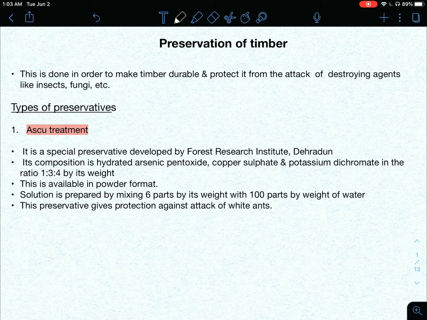We have studied defects in timber, various defects caused by different agents, and in the description box you have got many previous year questions based on that. I hope you have done those questions, and that they will be very useful for you for any exams, maybe Kerala PSC or other state PSUs or junior engineer exams, whatever it may be. Those are standard questions that will be repeatedly asked in every kind of exam.